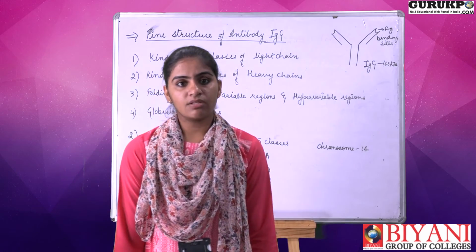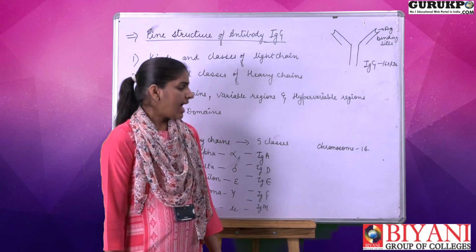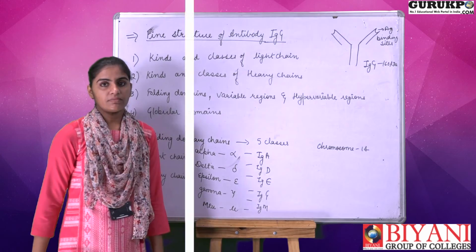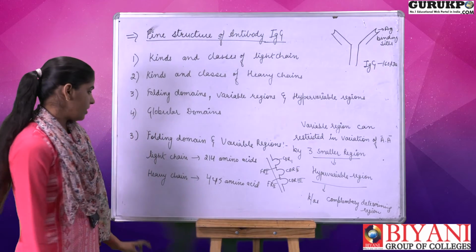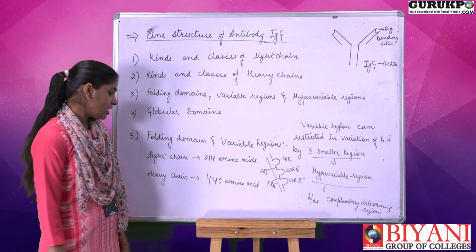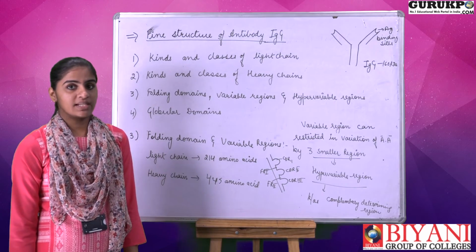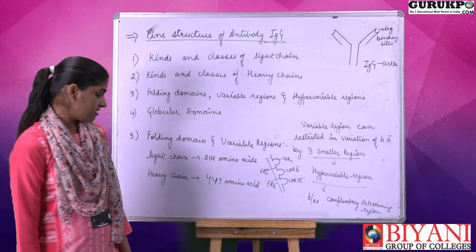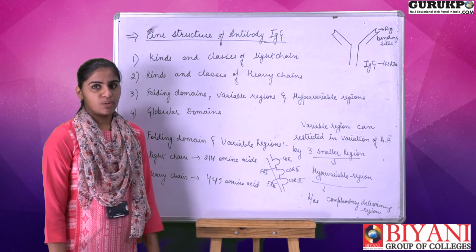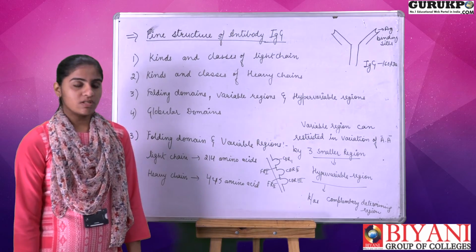The heavy chain genes can be isolated from chromosome number 14 of the human being, and the two heavy chains are joined together by a disulfide bond. As we know, the antibody molecule has amino acid sequences, so the light chain has 214 amino acids in both its variable and constant regions, whereas the heavy chain consists of 445 amino acids in its 4 domains, 1 variable region and 3 constant regions.